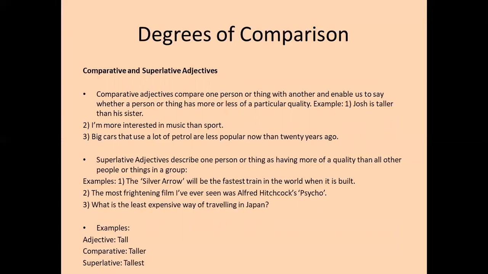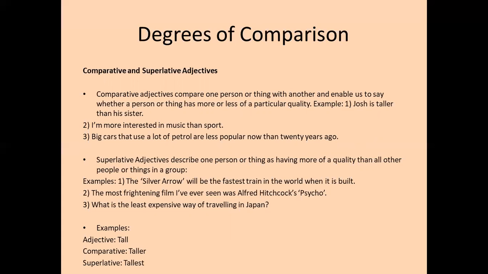Josh is taller than his sister. Here, taller is an adjective. And what kind of an adjective is it? It's a comparative adjective. I am more interested in music than sports. Here, more interested is the comparative adjective. If it was just, I am interested in music, then interested would basically have been a descriptive adjective, I guess. But I am more interested in music than sports, of course, more interested becomes a comparative adjective.